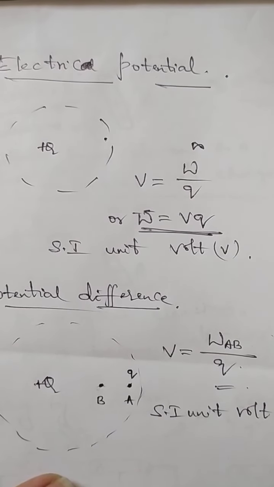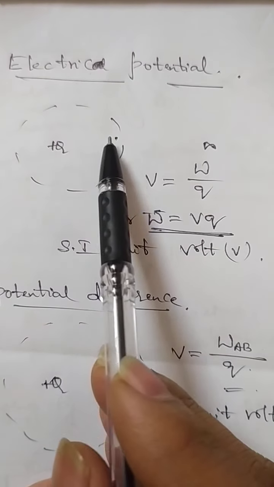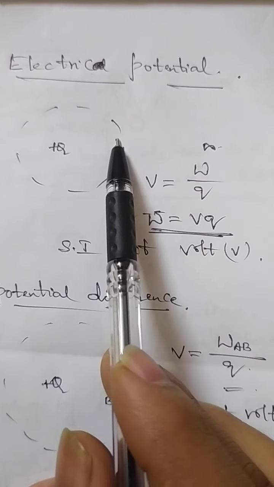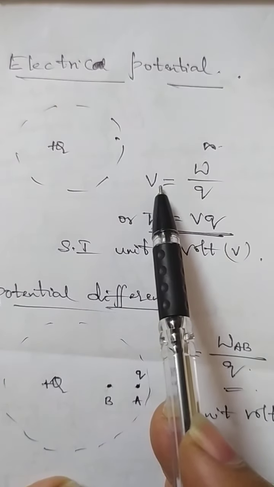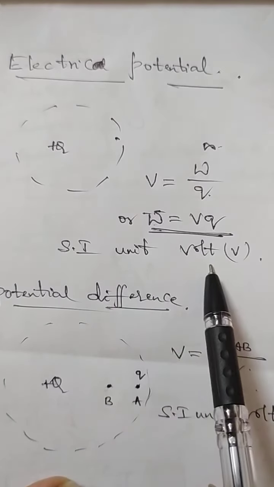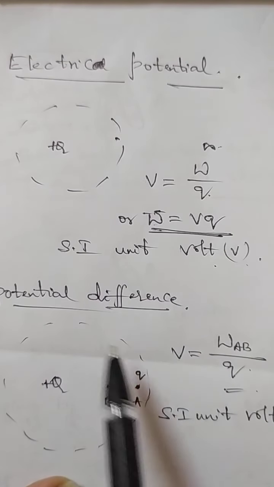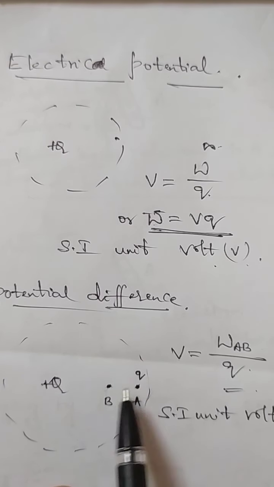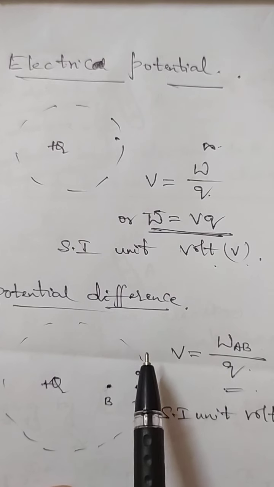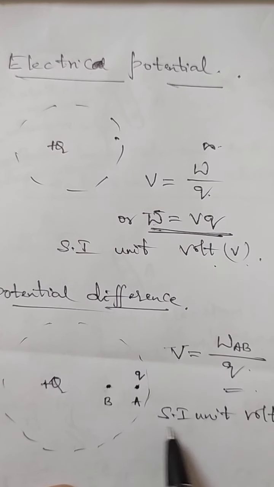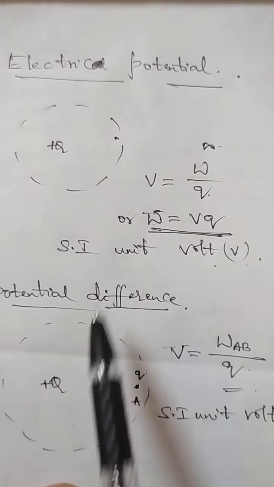So this is regarding electric potential and potential difference. Electric potential is the work done in bringing a unit positive test charge from infinity to a given point against the electrostatic force. That is V is equal to W by Q, or the work done comes out to be V into Q. The SI unit of electric potential is volt. Next, potential difference is the work done in moving a charge from one point to another point against the electrostatic force. That is written as V is equal to W_AB divided by Q, and the SI unit of that is volt.